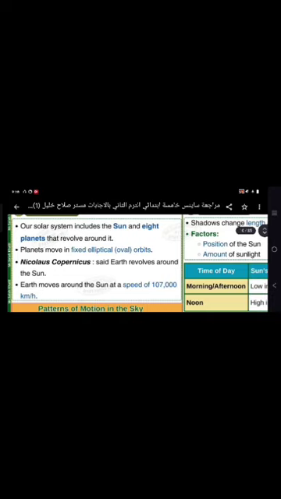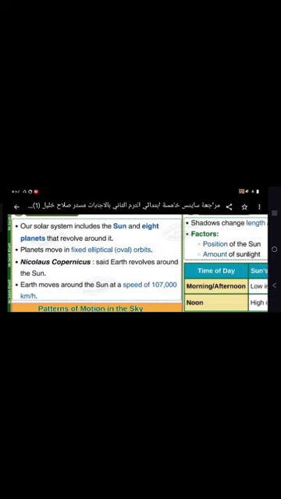Let's move forward to the solar system. Our solar system includes the sun and the 8 planets that revolve around it. Planets move in fixed elliptical, oval orbits. That's the description for orbits. They are not spherical and not circular, they are elliptical, oval orbits.